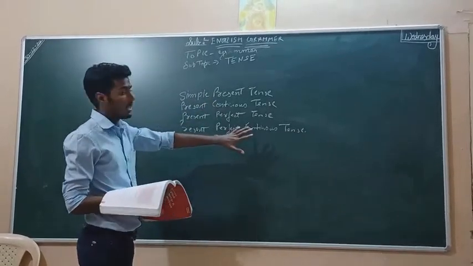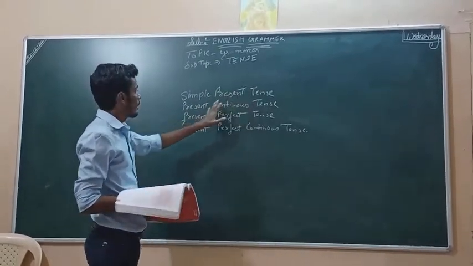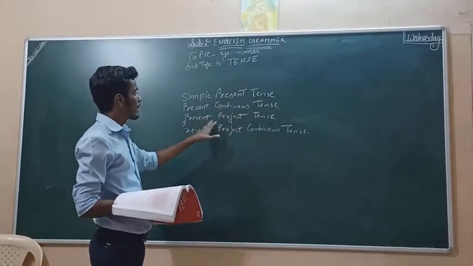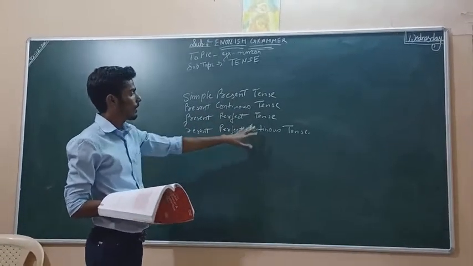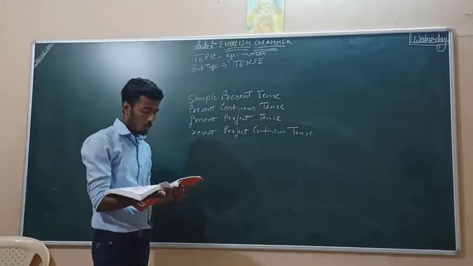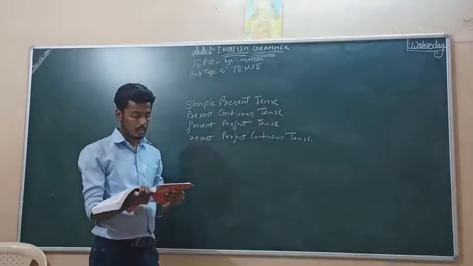These are the four types of tenses: simple present tense, present continuous tense, present perfect tense and present perfect continuous tense, right?